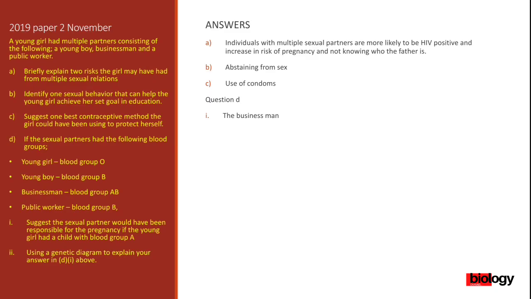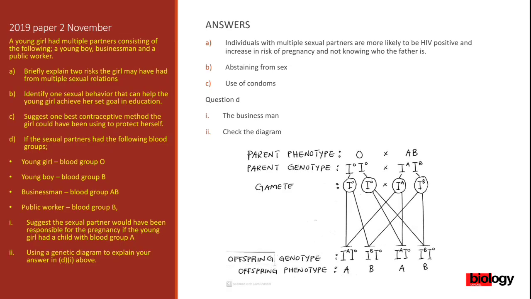Use a genetic diagram to explain your answer in DI above. So check the diagram. Obviously, when you're dealing with blood groups, you use I as an allele, I and then to the power of the blood group. So we've got parent phenotype here. We're saying the young girl is blood group O. That's the O that you can see. That's the phenotype. And then we're saying the businessman was responsible.